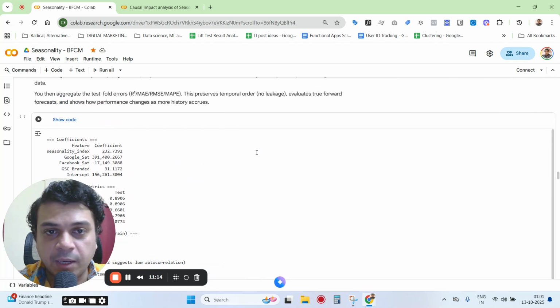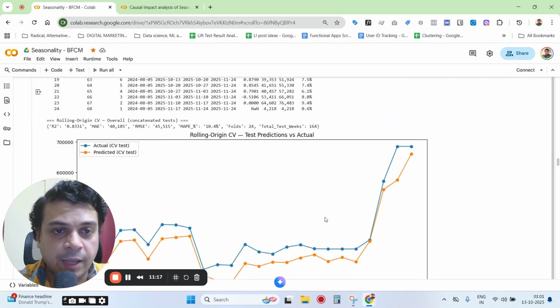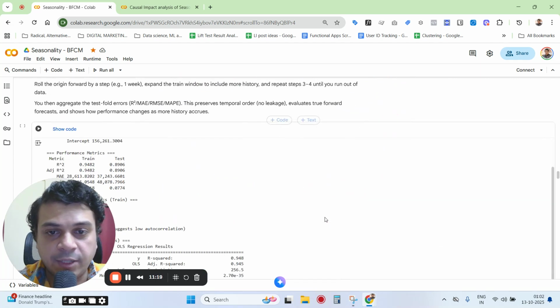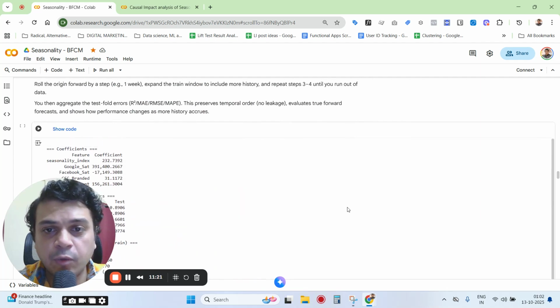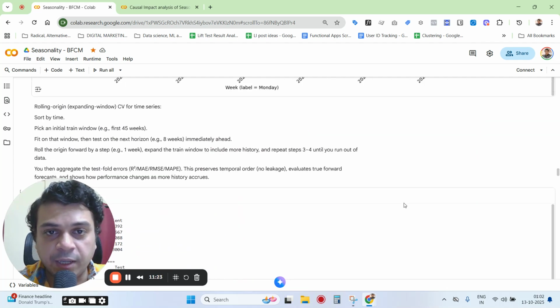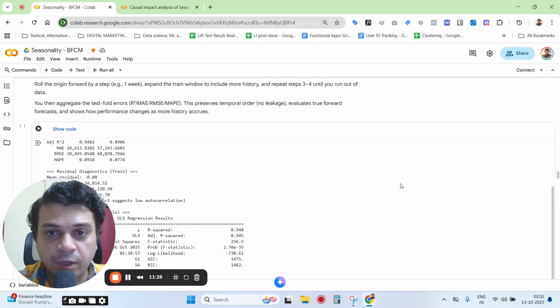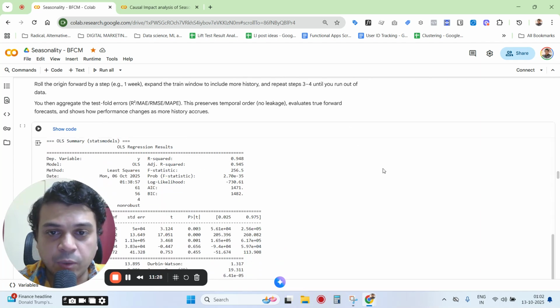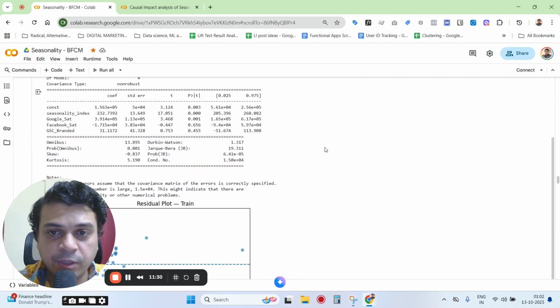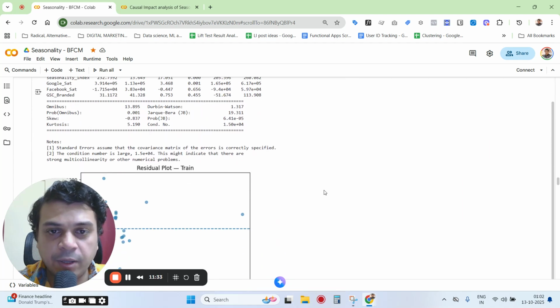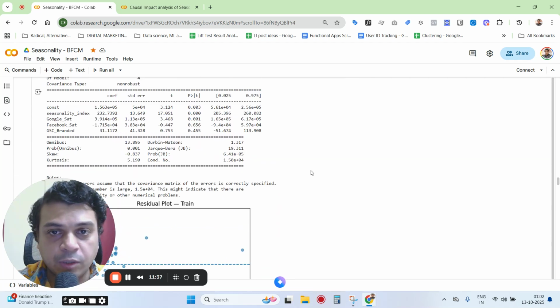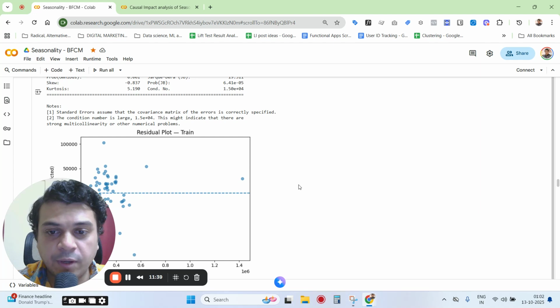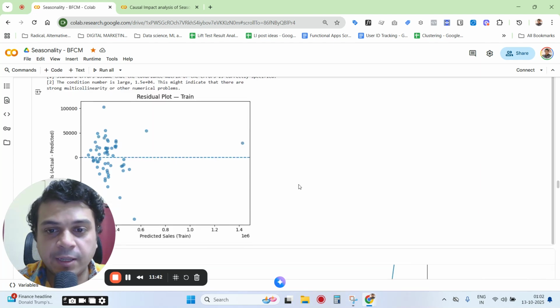So that's out of sample accuracy testing using cross validation, just to see how well the model is actually fitting, and it's doing a pretty good job. We saw that from there as well. So these are the regression results. There are things which could be better here, like coefficients and p-values, but this is what we got so far. Facebook is not showing much promise as an indicator of performance, and like I said, it actually has a much smaller level of spend.